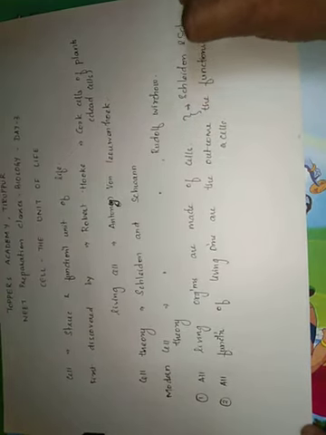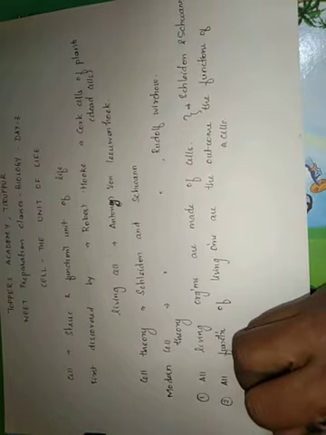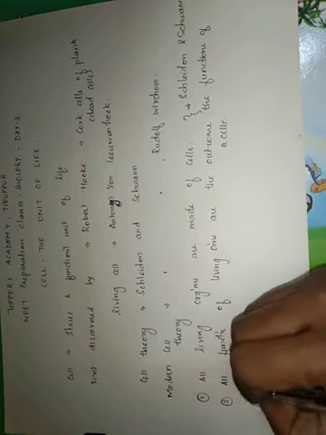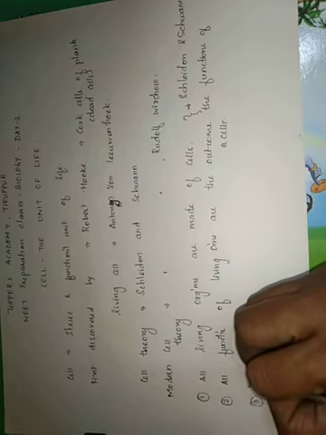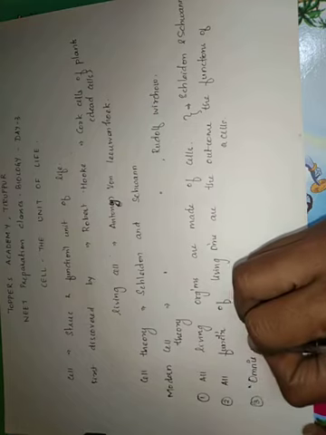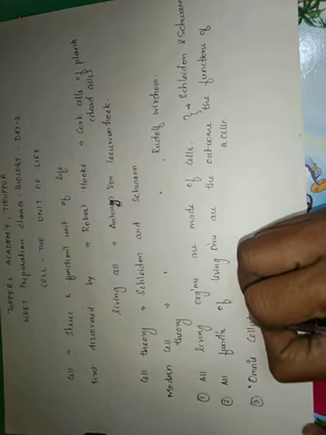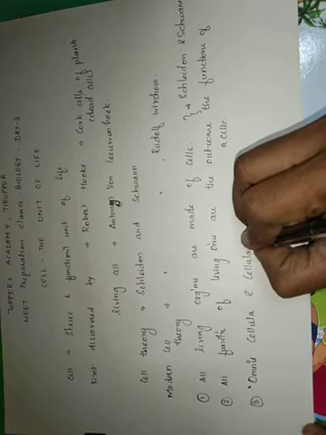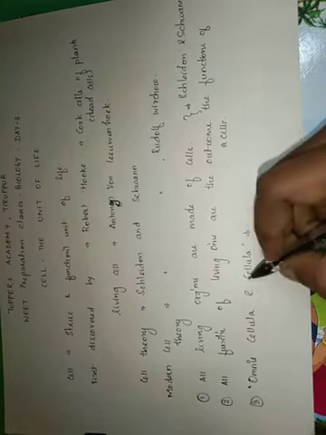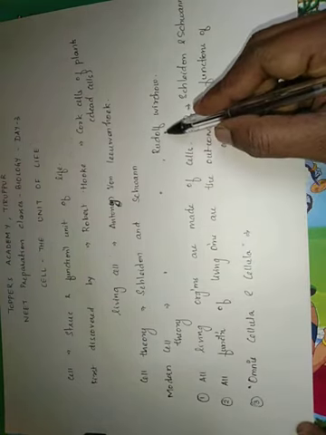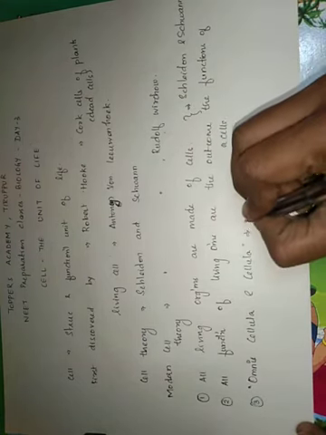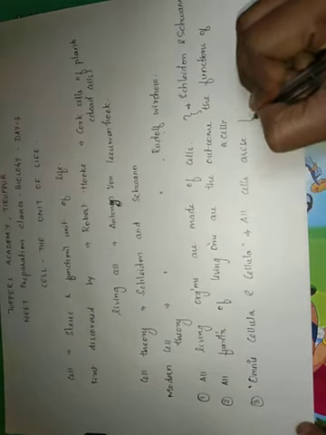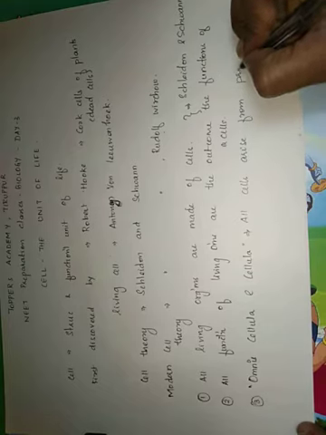And the third part of cell theory, which was given by Rudolf Virchow, is a famous statement called omnis cellula e cellula, which means all cells arise from pre-existing cells.